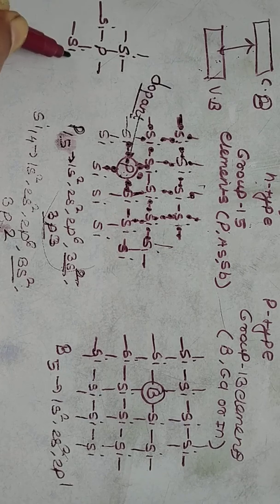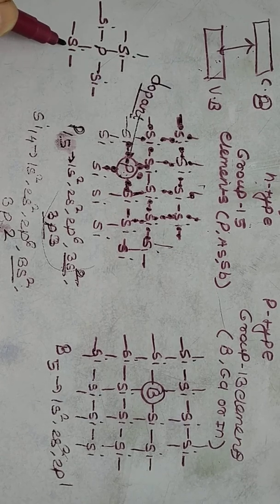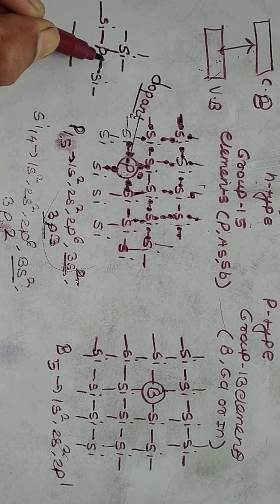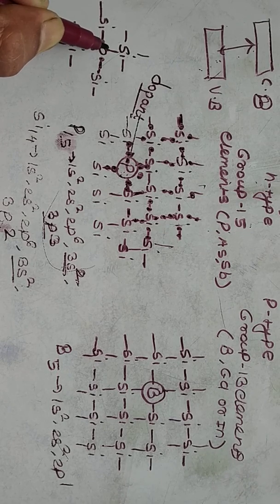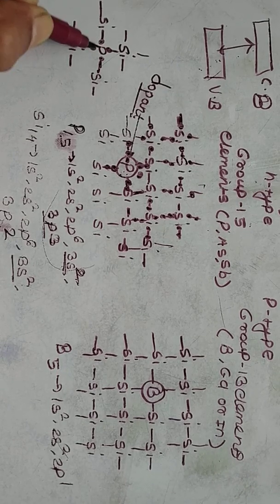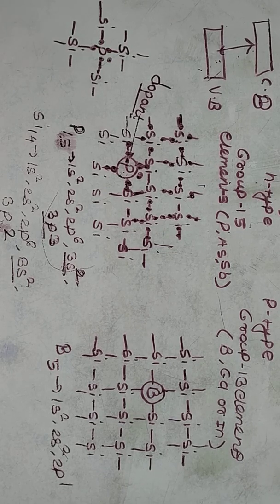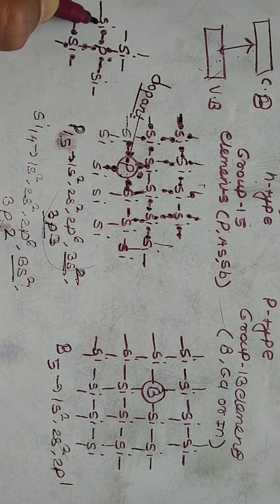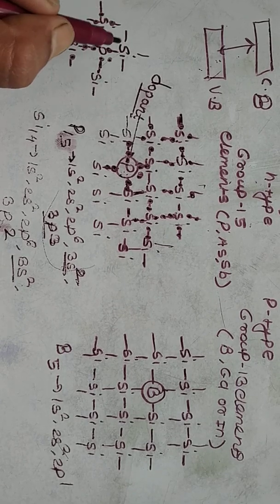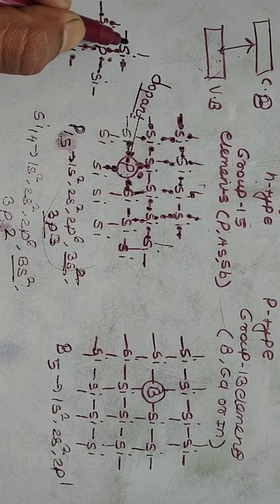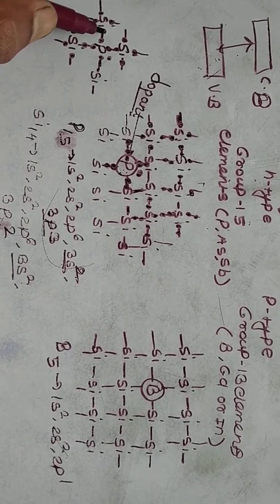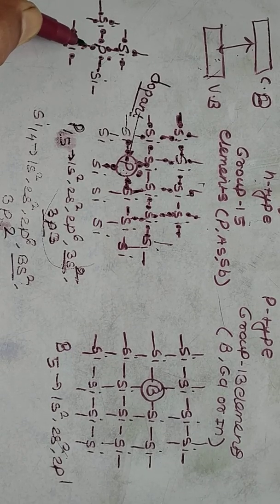What happened in this case? I just show here. You know that the phosphorus atom has 5 electrons, 1, 2, 3, 4 and 1 more electron is extra there. But each silicon has 4 electrons, 1, 2, 3, 4. Another silicon atom can attach to them and form a covalent bond. So you can count the electrons total. This can form bond.